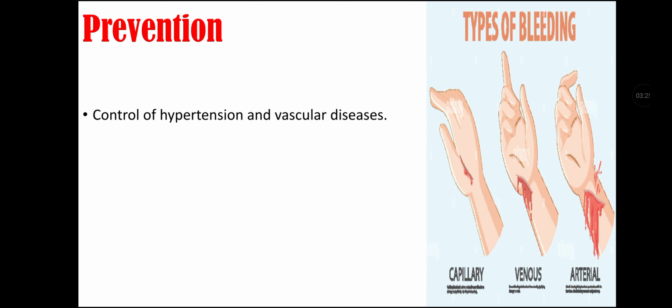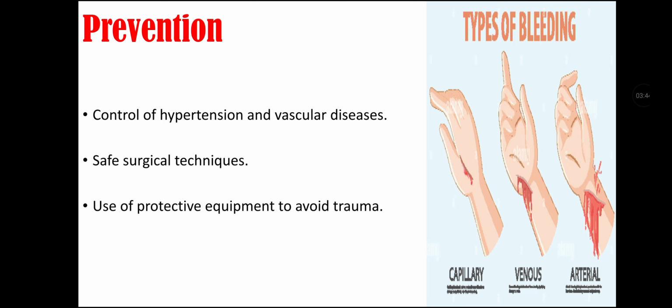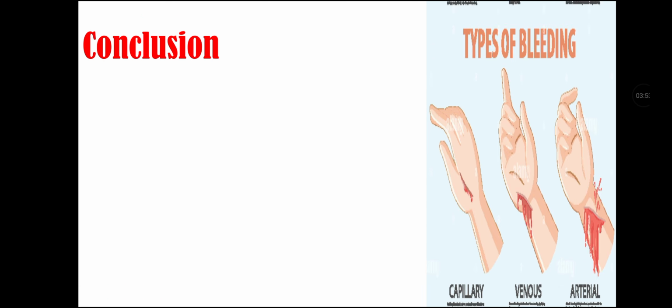Prevention. Prevention of hemorrhage can be done by control of hypertension and vascular diseases, especially in case of internal hemorrhage. Safe surgical techniques should be used to prevent postpartum hemorrhage or postoperative hemorrhage. We should use protective equipment to avoid trauma, and early treatment of ulcers and varices should be done to prevent further or more hemorrhage.